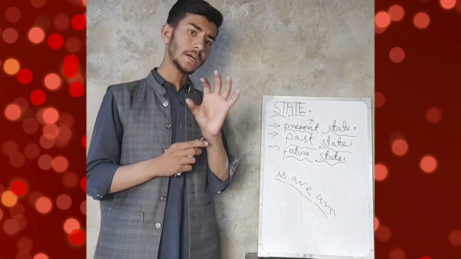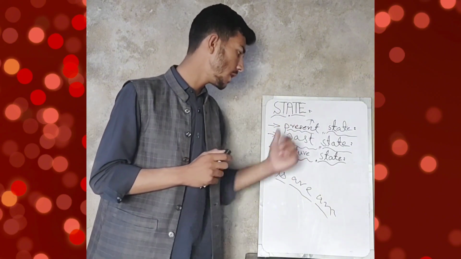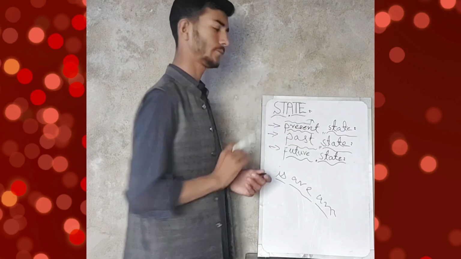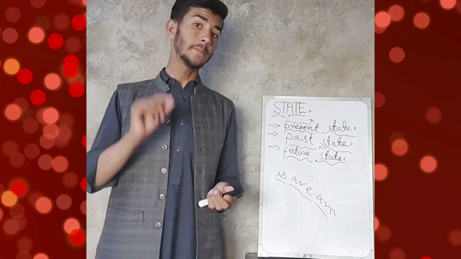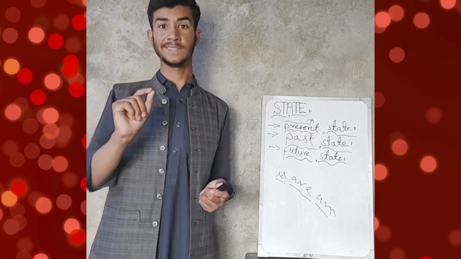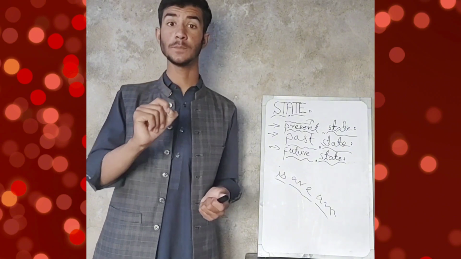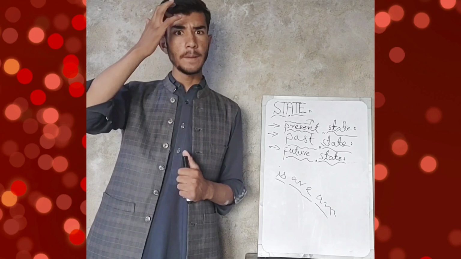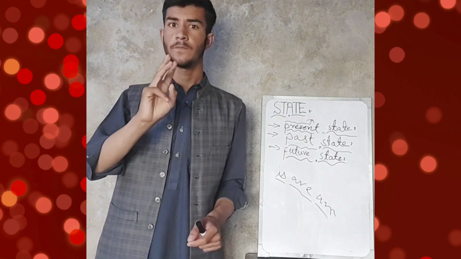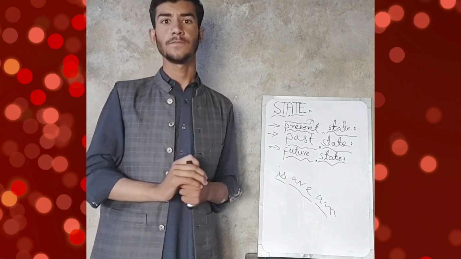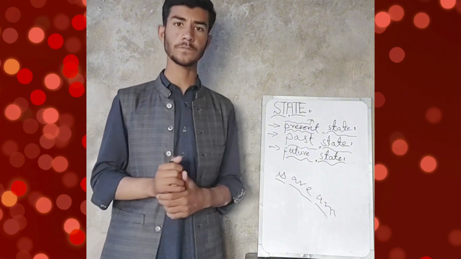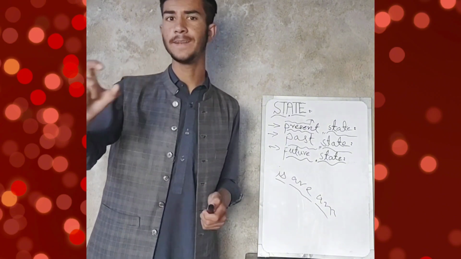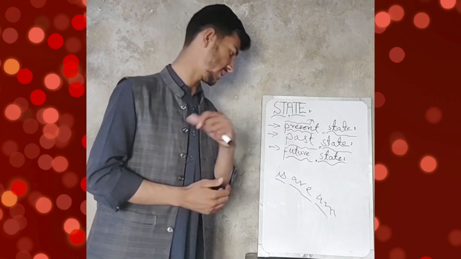After that we have three kinds of state. Kinds are present state, past state and future state. First of all we will learn present state. What is present state? Present state tells us the present condition of someone or something. How? There are three keys of present state. That are is, am, or are. If there is is, am or are in state, that will be present state.